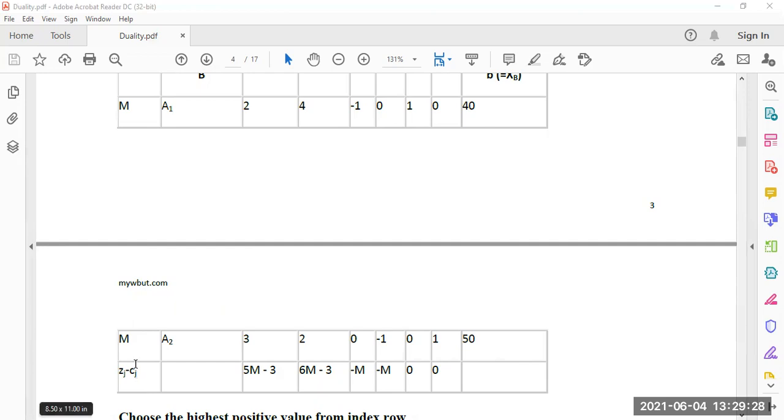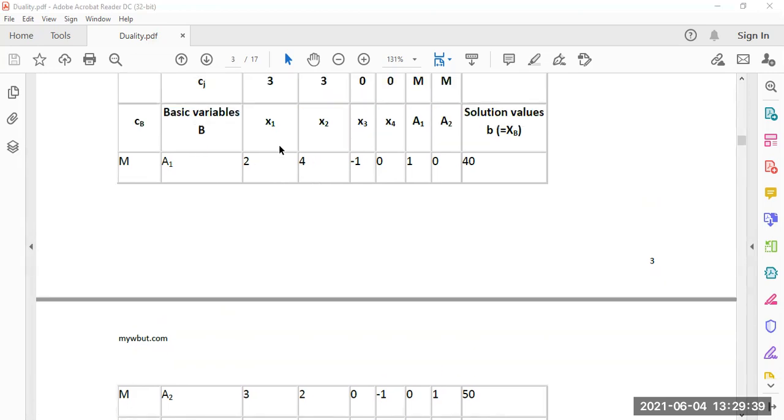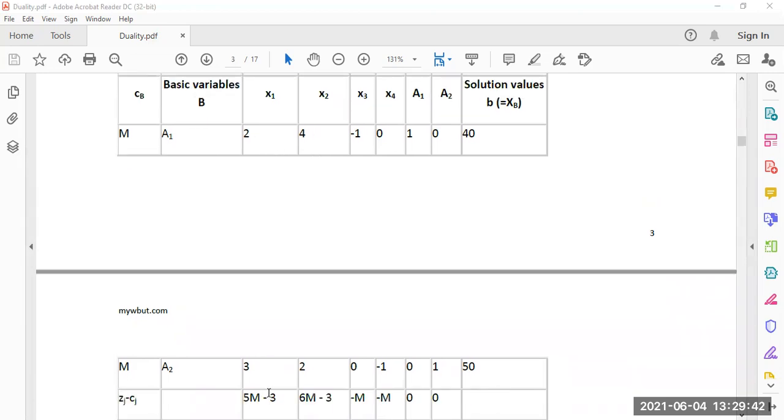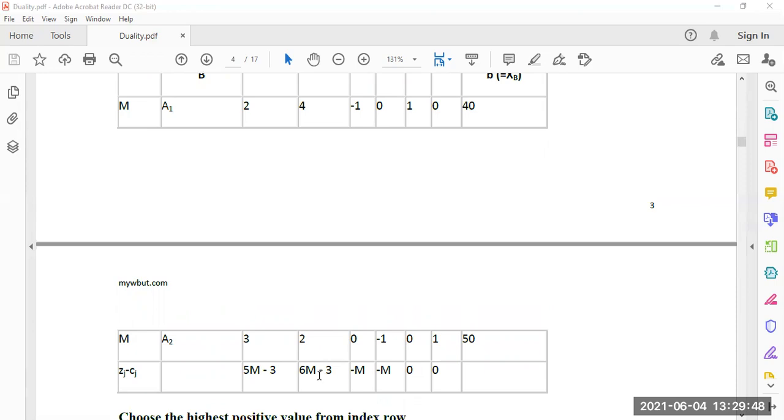Now we have to calculate all the Zj minus Cj. Already we know how to calculate this. For x1 it is 2M plus 3M, 5M, minus 3, so 5M minus 3 is the Zj minus Cj. For x2 it is 2M plus 4M, 6M, so 6M minus 3. Then 0 minus M minus 0, that is minus M, and here also minus M, and for the identity columns it is always 0, 0. So 5M minus 3 and 6M minus 3 are positive, and minus M, minus M are negative.